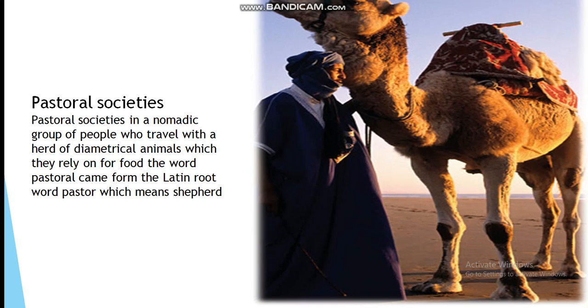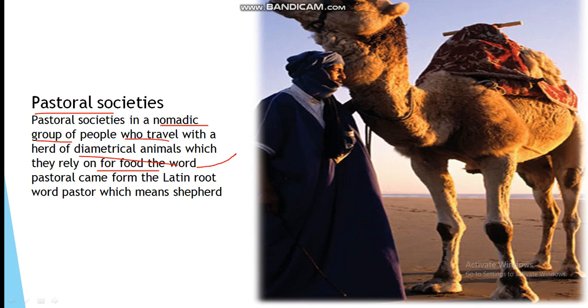Next is pastoral societies. Pastoral societies are nomadic groups which travel from one place to another place for the purpose of food, traveling with domesticated animals. The word pastoral comes from the Latin.